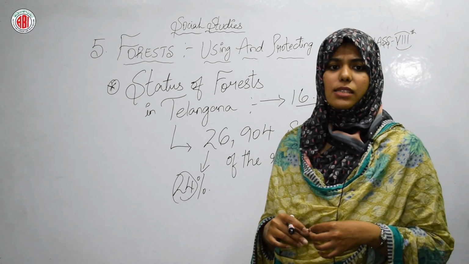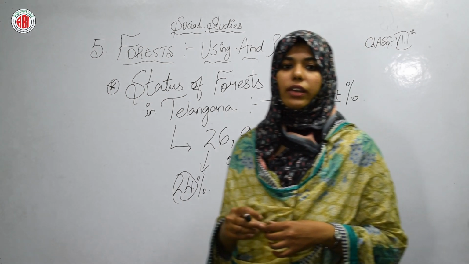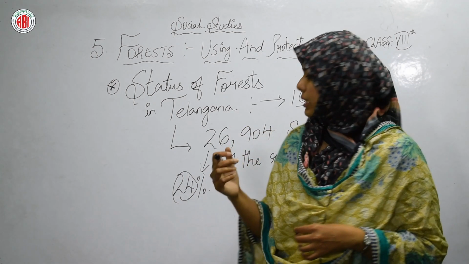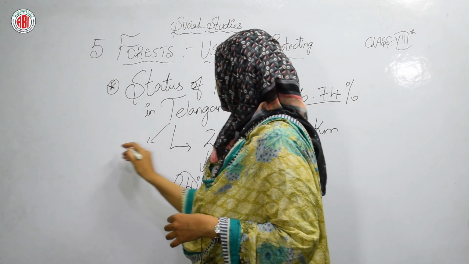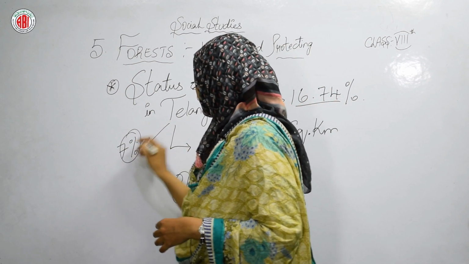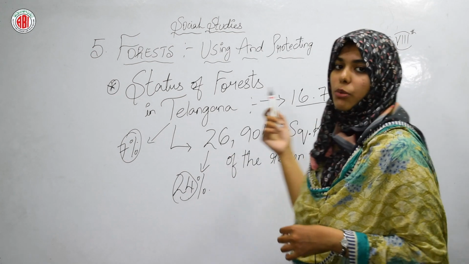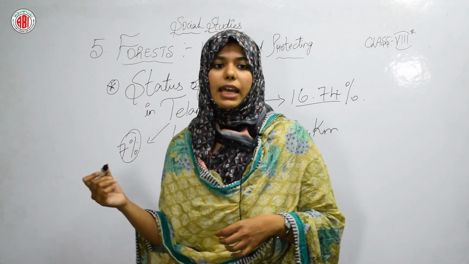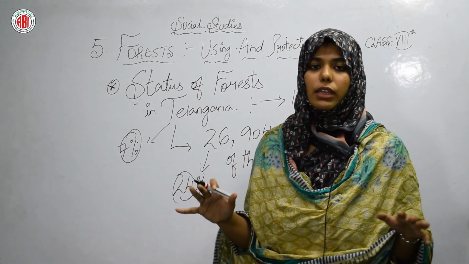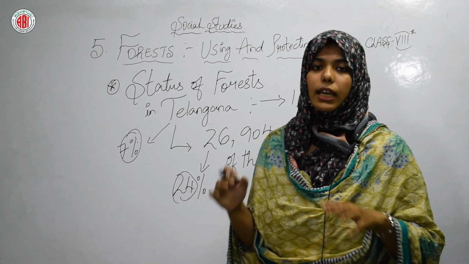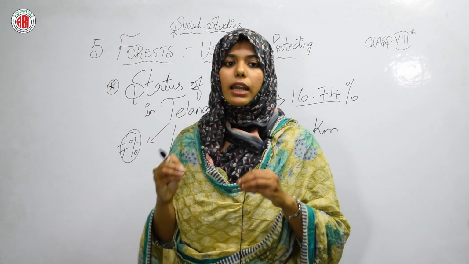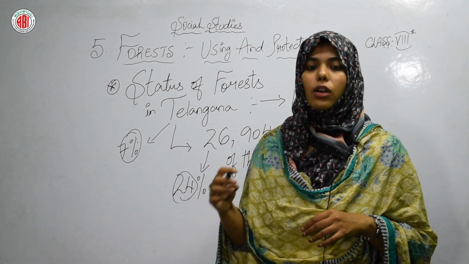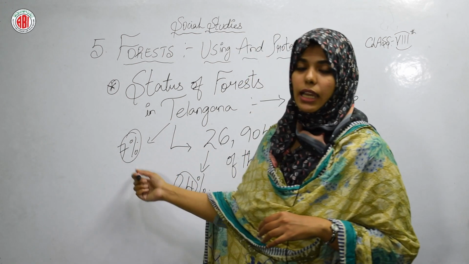Okay, this means that about 7% of the forest lands are open grounds with very few trees. So it means that 7% is remaining. 24 minus 16.74, if we calculate, the remaining 7% of forest land is open ground. There are no trees, no cultivation, nothing. Okay, 7% is still open ground with very few trees. With very few trees only, we cannot consider this 7% as forest.